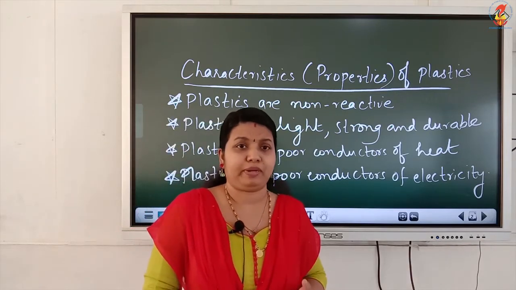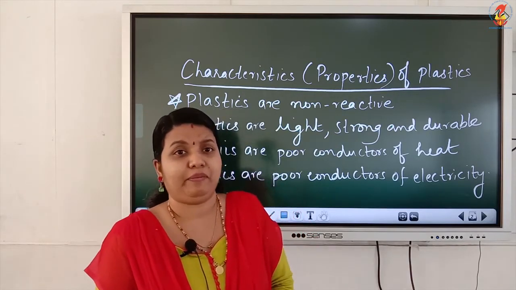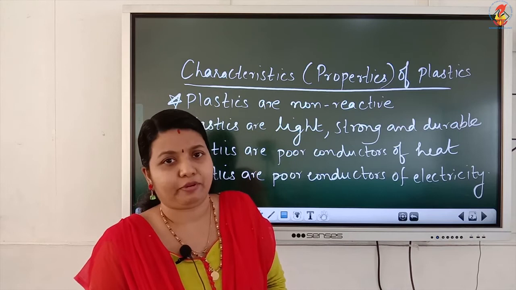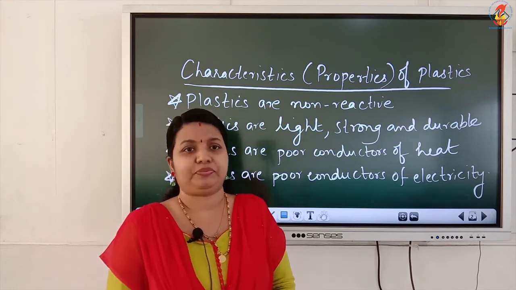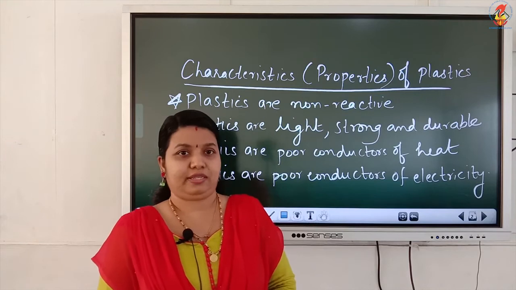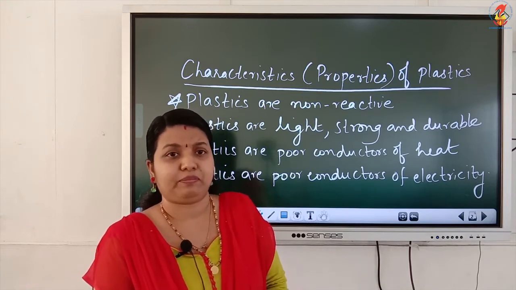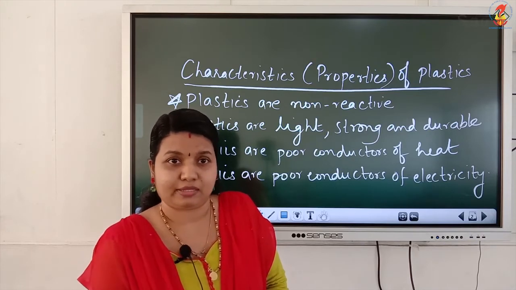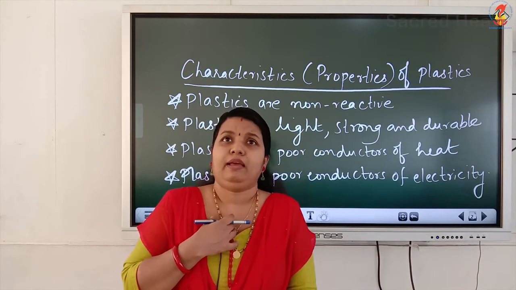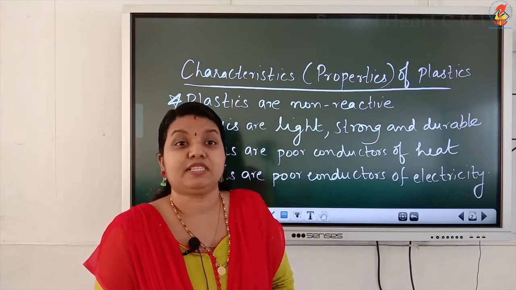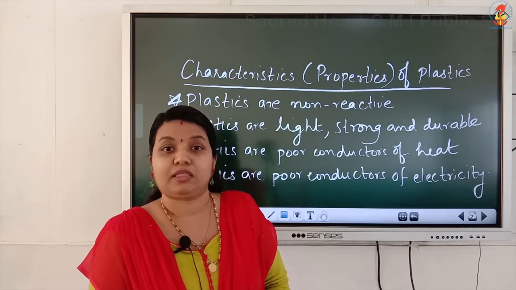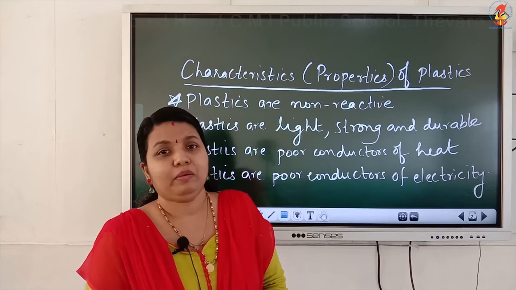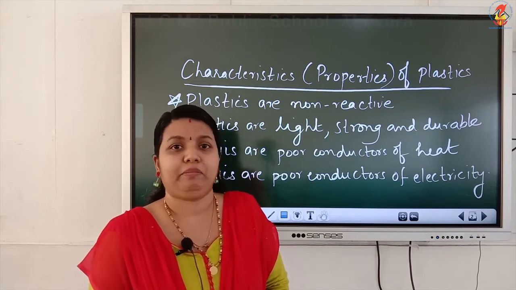And because of these properties, plastics have nowadays become a material of our choice. Large number of materials in daily use are made up of plastic, and plastic materials find extensive use in healthcare industry. Some of the examples of uses in healthcare industry are in the packaging of tablets. Tablets have a plastic covering, then syringes, then doctor's gloves, threads which are used for stitching wounds. All these are made up of plastic. So, properties of plastics make them a material of choice.